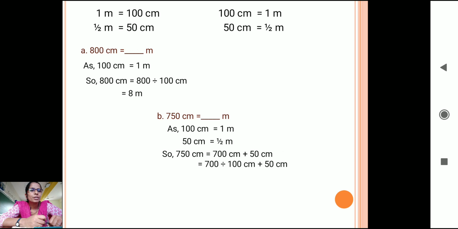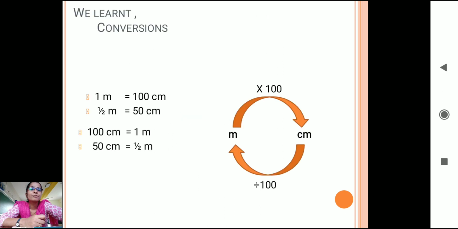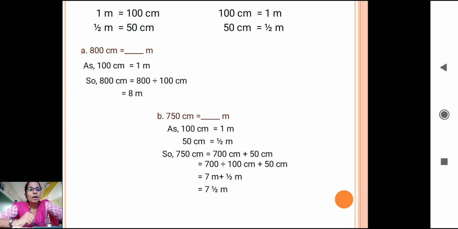Firstly, I will divide 700 by 100. If I divide 700 by 100, what will I get? 7 meter. And 50 centimeter, we know that it is half meter. So 7 meter plus half meter is 7.5 meter. So when I convert, 750 centimeter will be 7 meter and half meter, that is 7.5 meter.